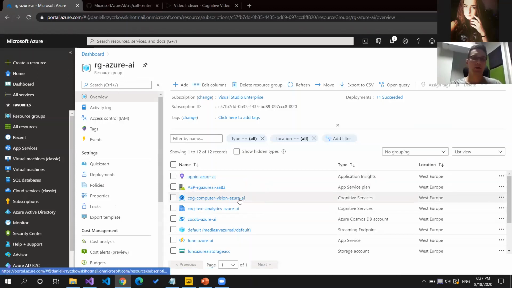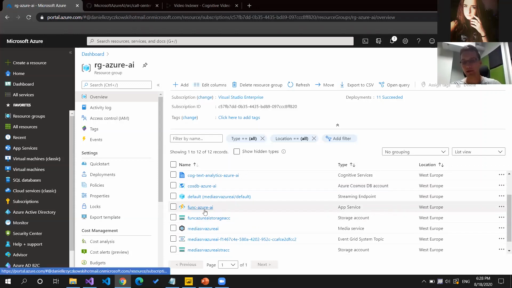I have cognitive services for analyzing the text. I have cognitive services for applying OCR scanning. There is also Cosmos DB for storing the data. There are Azure Functions, Azure Durable Functions in this case, to process and orchestrate the whole flow.